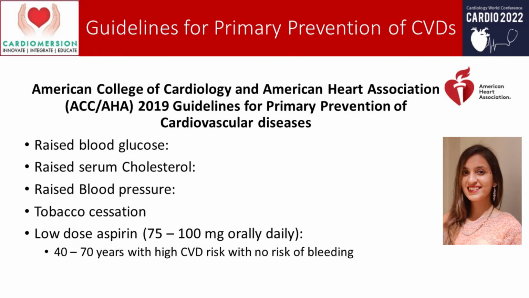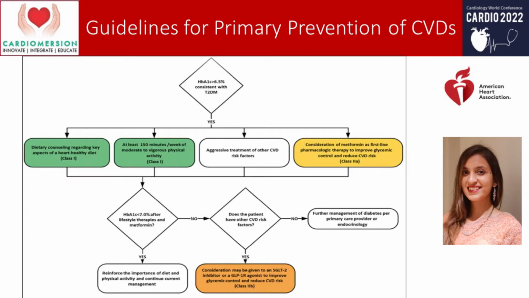Then for raised blood glucose, after the diagnosis of raised HbA1c, we can advise dietary counseling regarding key aspects of a healthy diet, at least 150 minutes per week of moderate to vigorous physical activity, then aggressive treatment of other CVD risk factors, consideration of metformin as a first-line pharmacological therapy to improve glycemic control and reduce CVD risk.